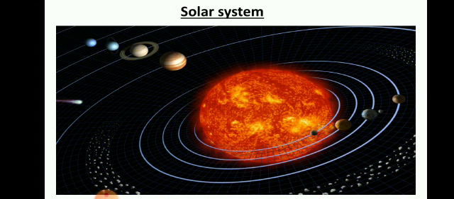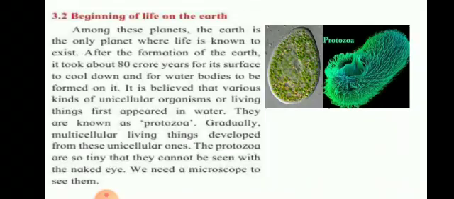Now let us see how life began. Beginning of life on the Earth. First, let us read the paragraph. It is given in your textbook also. You can go through it also. Among these planets, the Earth is the only planet where life is known to exist. After the formation of the Earth, it took about 80 crore years for its surface to cool down and for water bodies to be formed on it.